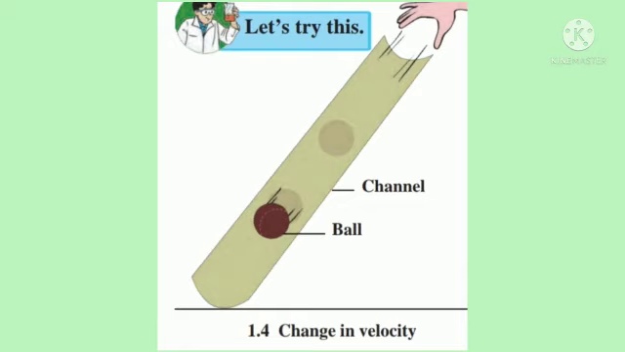Observe how the velocity changes as it moves from the top, through the middle and the bottom. The velocity of the ball is continuously changing. Initially, the ball is dropped from rest, that is, zero velocity. As it rolls down, its velocity goes on increasing. When the ball hits the surface and stops, its velocity becomes zero again.